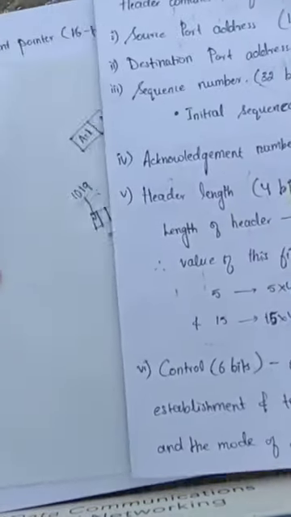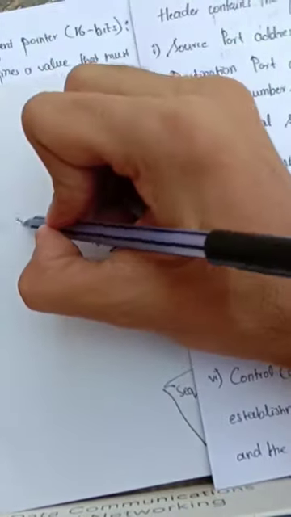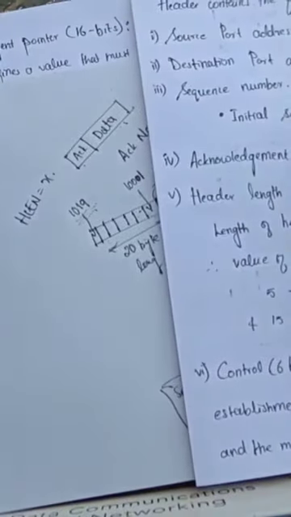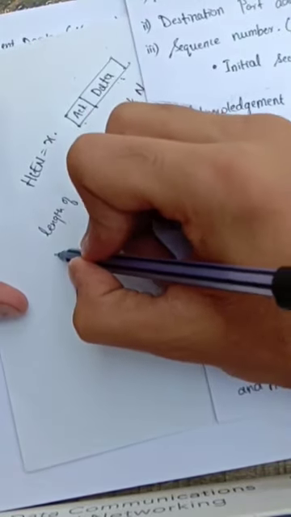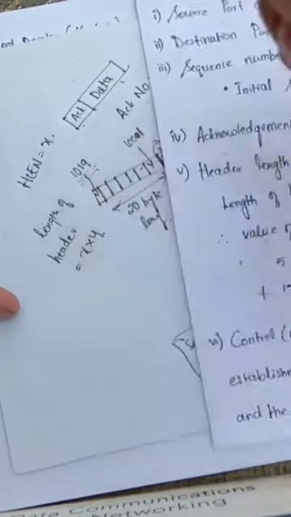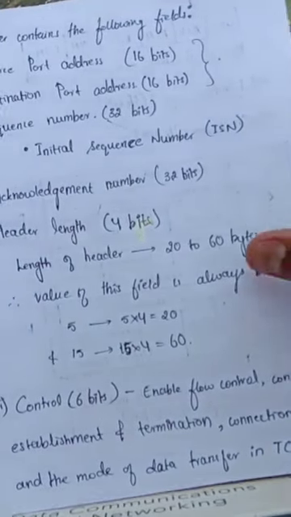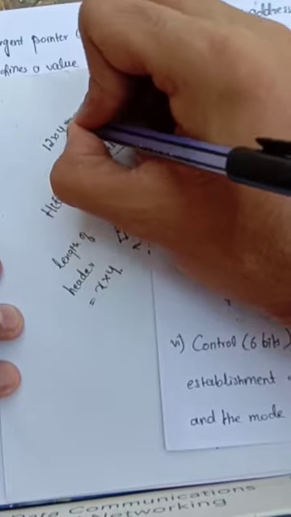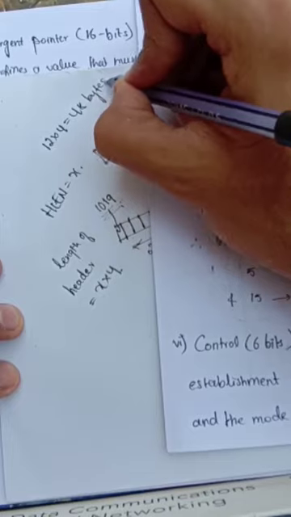For example, if I say the hlen will be equal to x, then the actual length of the header will be equal to x multiplied with 4. For example, if I have hlen equal to 12, then 12 into 4 will be equal to 48. That means the length of the header is 48 bytes.